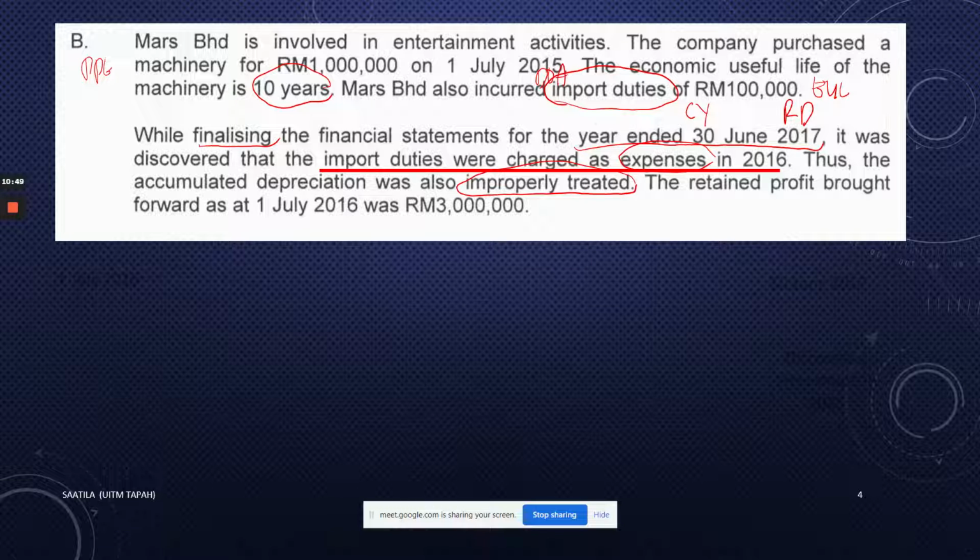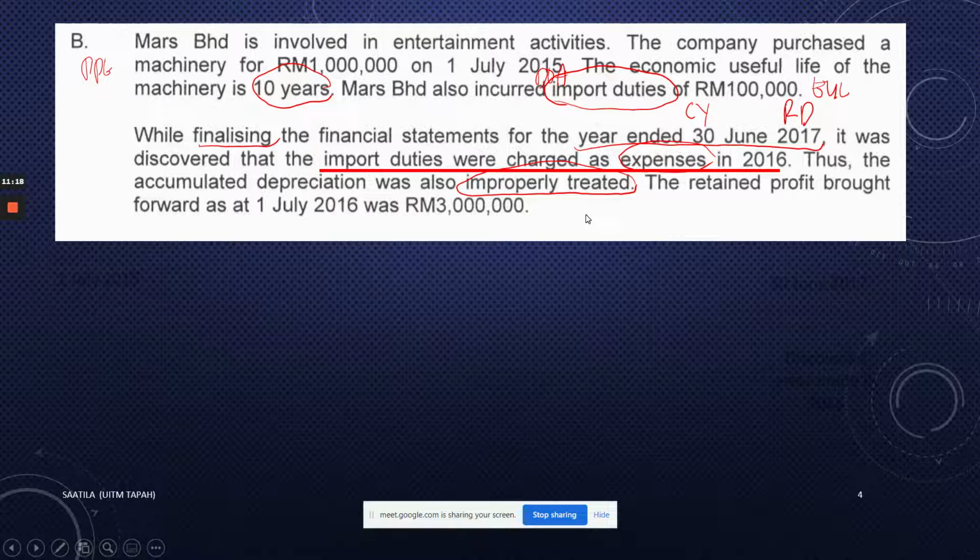Because the depreciation was charged, however it was under-provided. Why under-provided, class? Because the expenses have been over-provided for the import duties, whereas import duties should have been added to be part of the initial cost. For that reason, depreciation has been wrongly calculated, since it was calculated based on 1 million instead of 1.1 million.